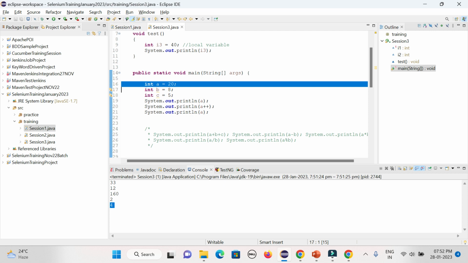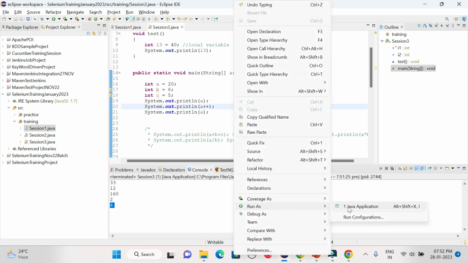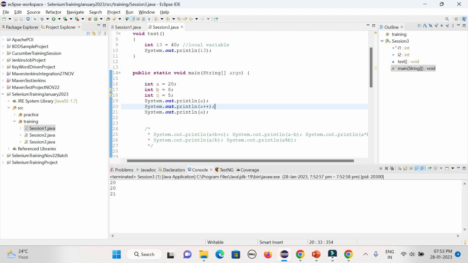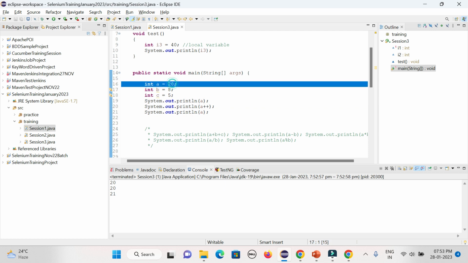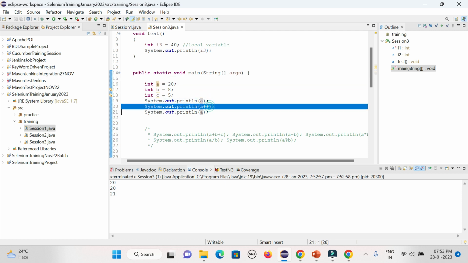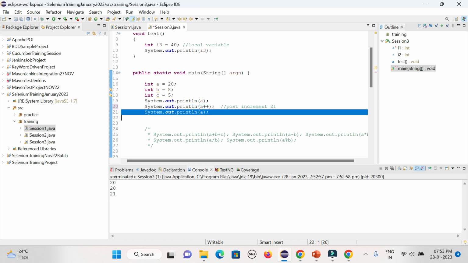It will be 20, 20 and 21. Let's run it and then I will explain. Initially, in the first line the value is 20. In the second one I am incrementing, but this is called post increment. It will print the value and then it will increment it. Now the displayed value is 20, but it is storing the value as 21. So next time when I access the value of a, which is holding 21, it comes as 21.